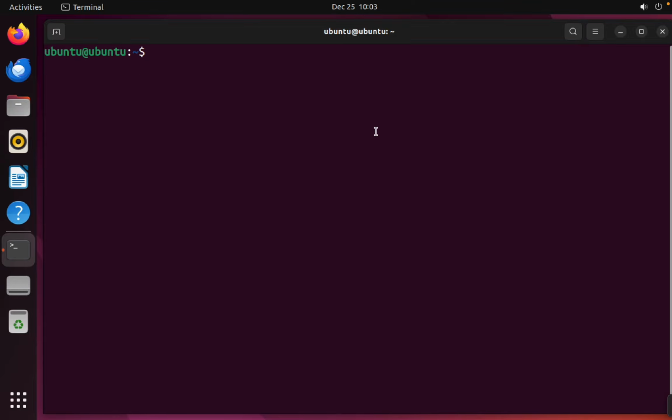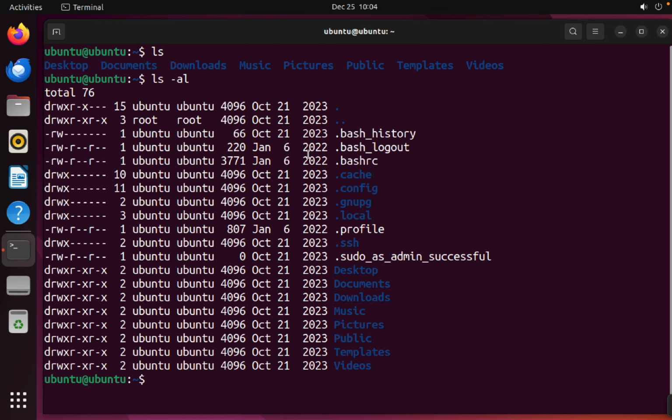So the second command is ls. It lists the files and directories. So these are the directories which we have, and try ls -al or ls -la. So here you are going to get everything. This shows hidden files too. Hackers always check hidden files.